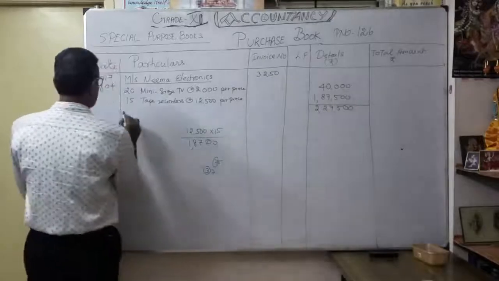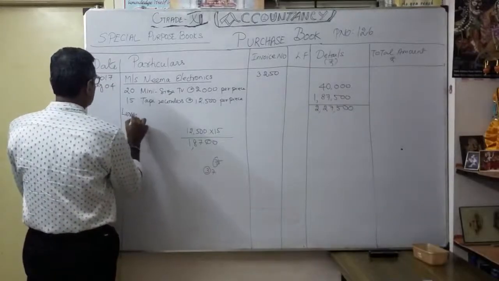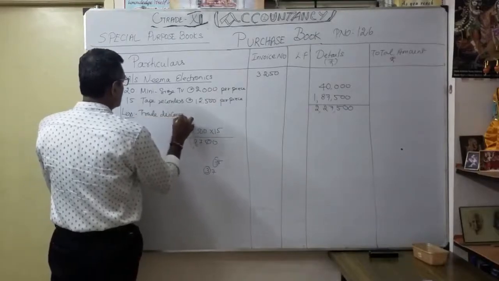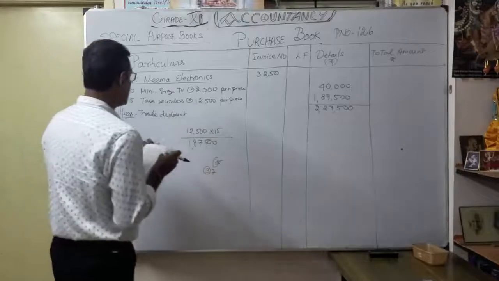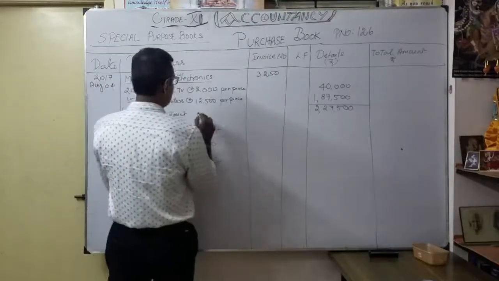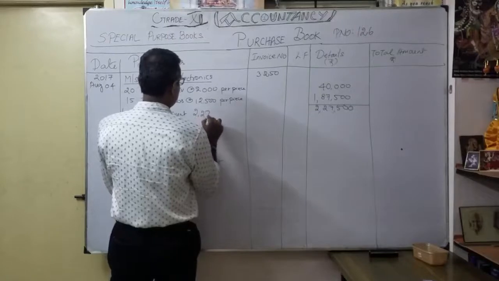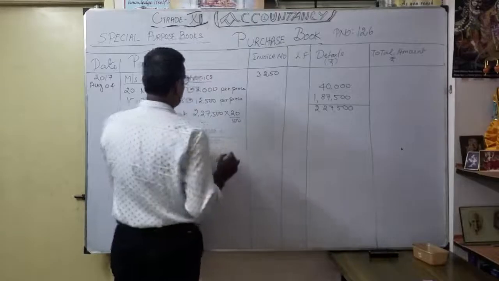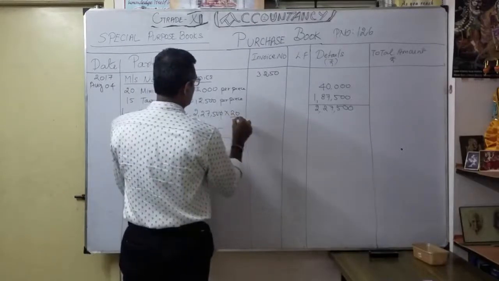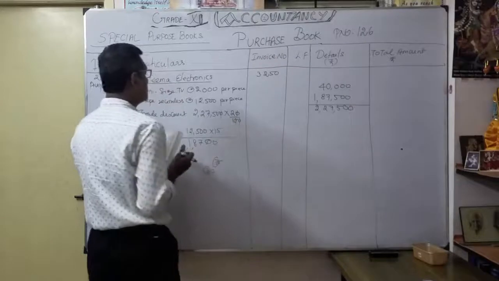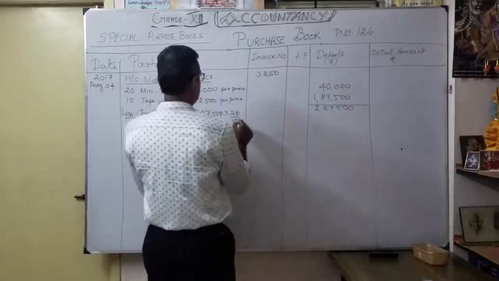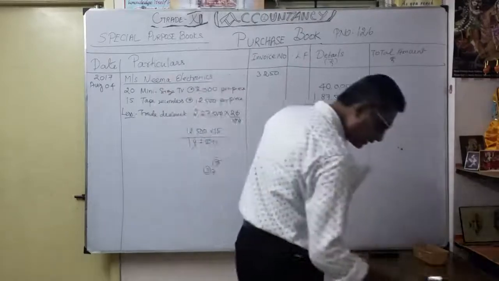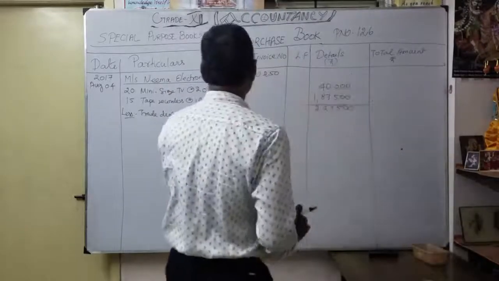Less trade discount. See, less trade discount. How much have they given? 20% for all items, correct? So you have to write 2,27,500 into 20 by 100. So how will you get it? Just multiply by 2. So 5, here 0 cancels, here also. So here 22,750 into 2. How much do you get? Totally around 45,500. Let's see.